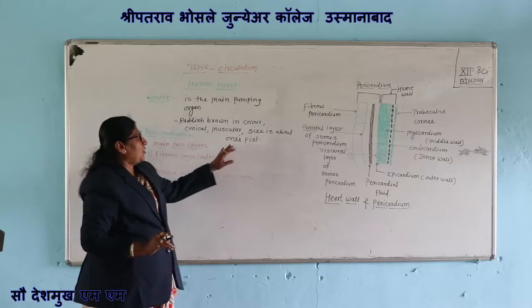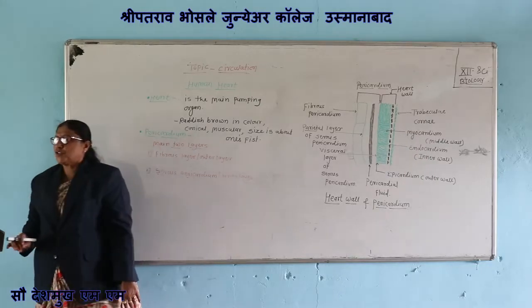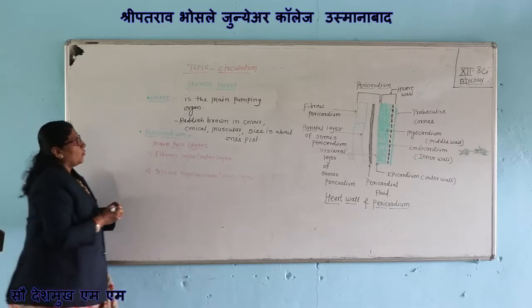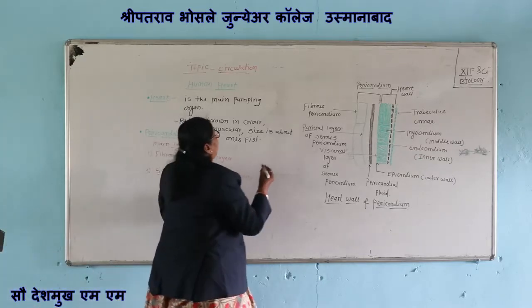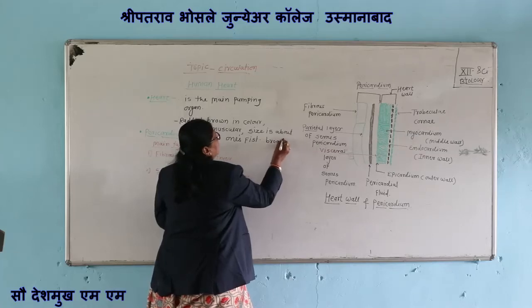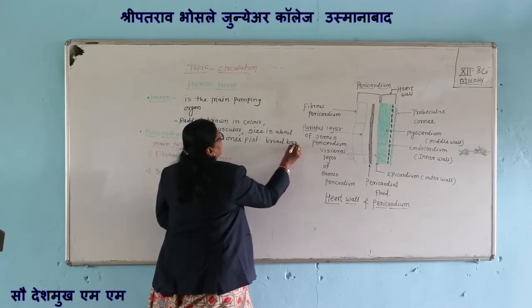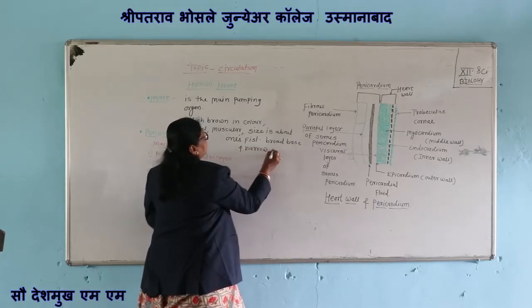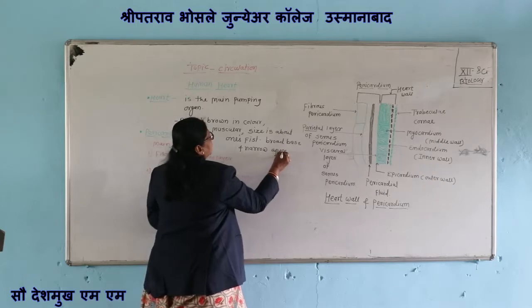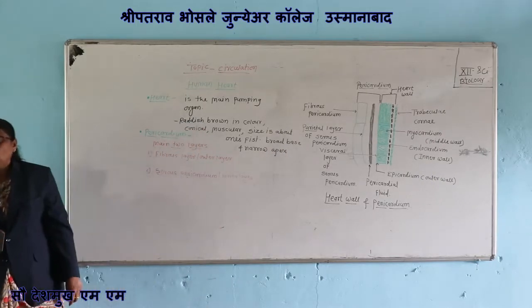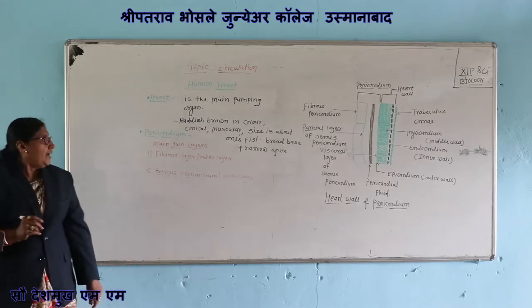Size is about one's fist, with a broad base and narrow apex.